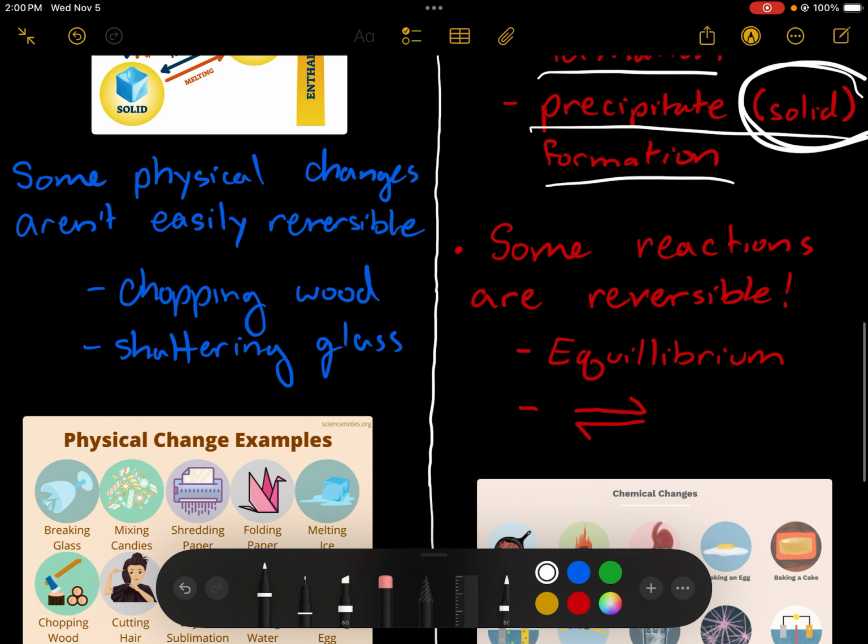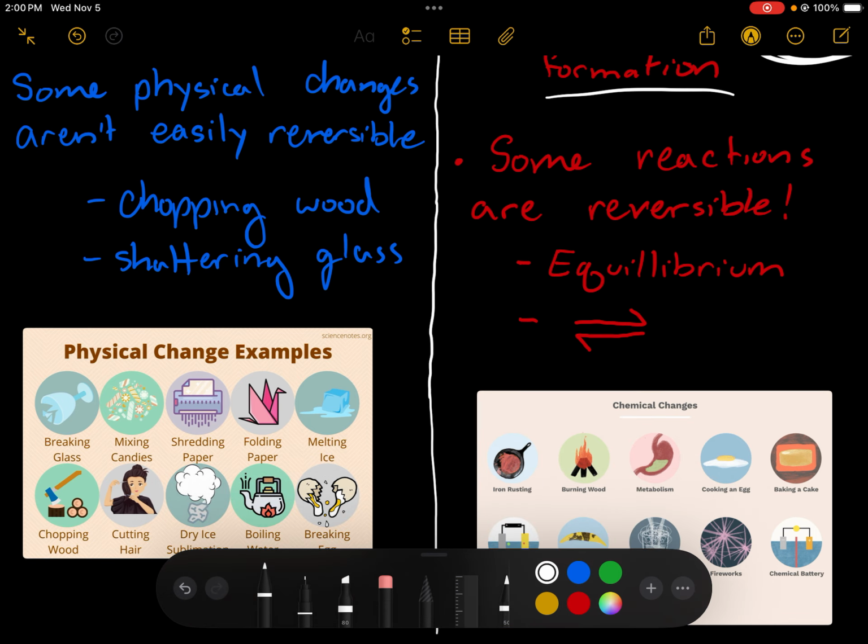Once again, physical changes usually are reversible, but not always. So examples of non-reversible physical changes would be chopping wood or shattering glass, because once you do that, you can't really put the wood back together and you can't put the glass back together, but you have not at all altered the chemical makeup of the wood by chopping it in half. The wood molecules are still wood molecules. The glass molecules are still glass molecules. It's just that you've broken the larger structure apart.